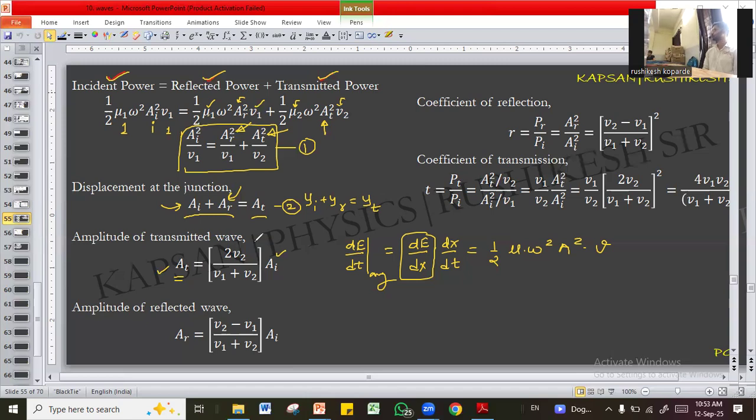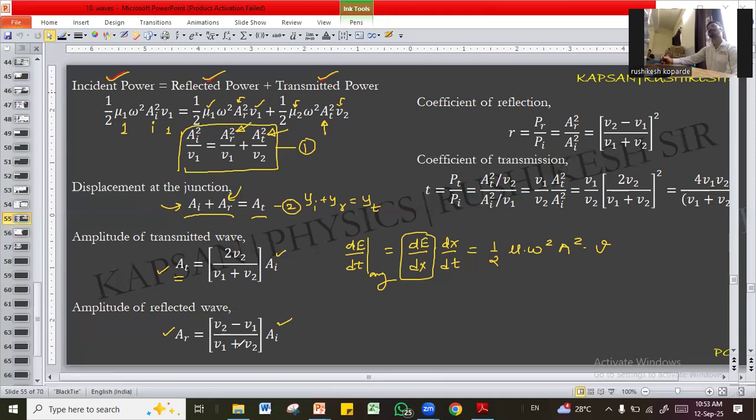Do you understand this? Incident energy is reflected and transmitted. So some part will be reflected, some part will be transmitted. There will be a fraction. There the concept of fraction will apply. Here for amplitude don't say fraction. Amplitude of reflected wave is equal to this times this number. Now this has to be a fraction. Subtraction of two numbers will be always less than addition of same numbers.